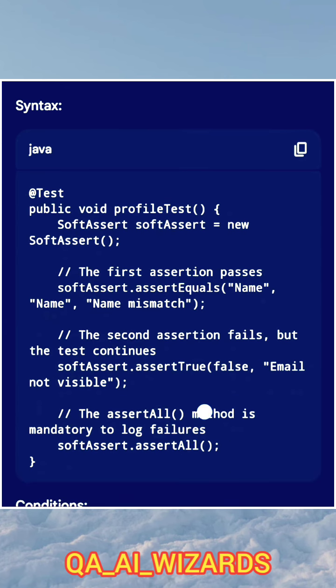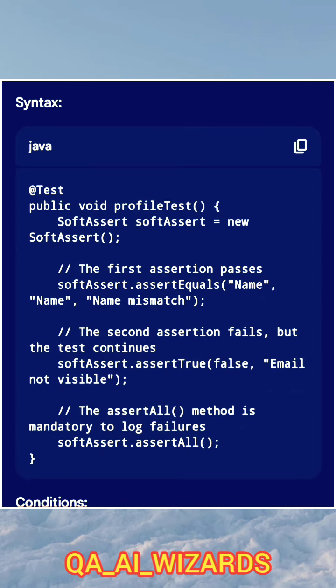So consider the syntax. In the test method, public void profileTest, SoftAssert softAssert equals new SoftAssert. The first assertion passes: softAssert.assertEquals name mismatch. The second assertion fails but the test continues: softAssert.assertTrue false and email not visible. So the assertAll method is mandatory to log failures.